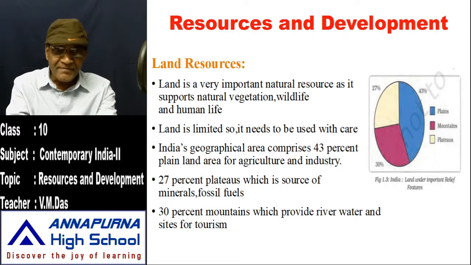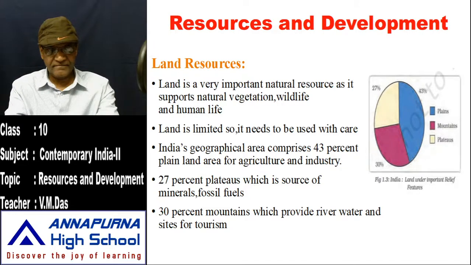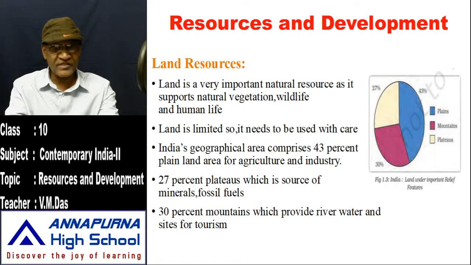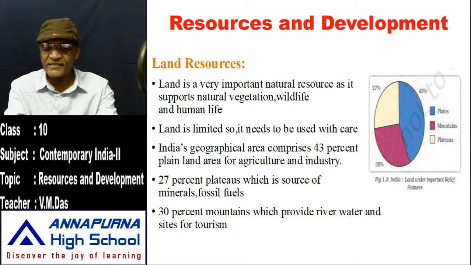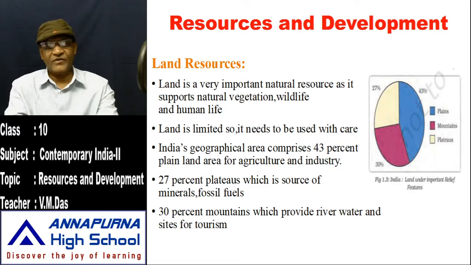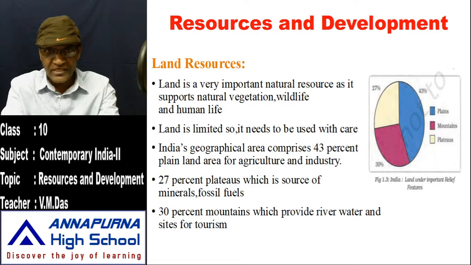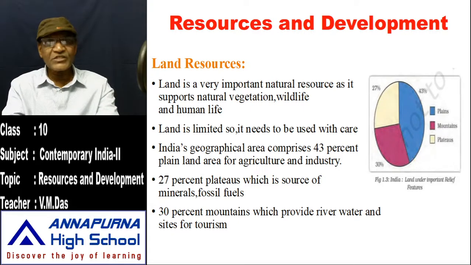And then the remaining 30%, we have the mountains. Mountains account for 30%. And these mountains provide river water and sites for tourism.